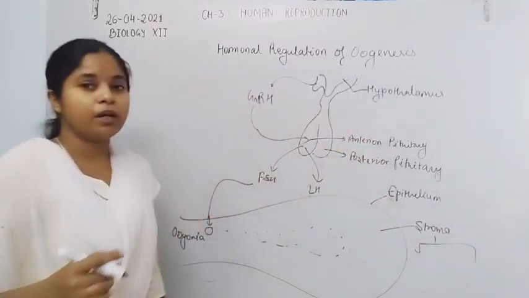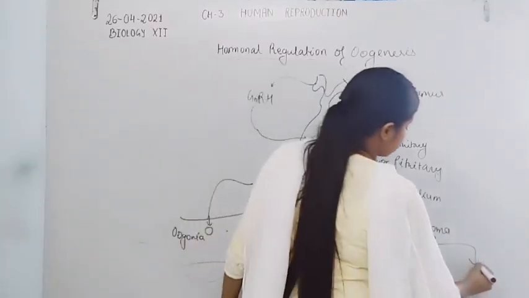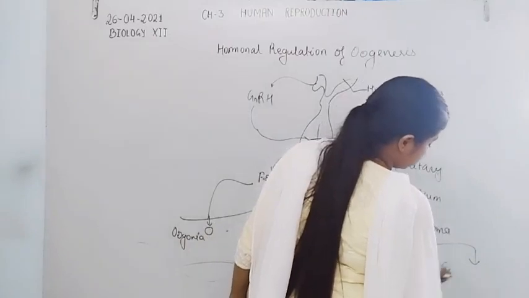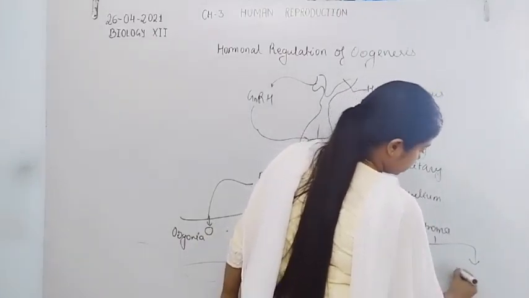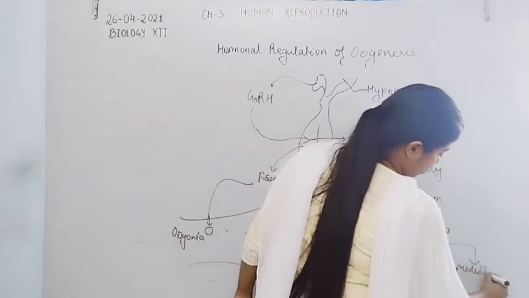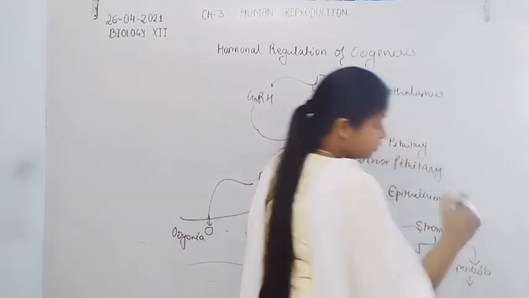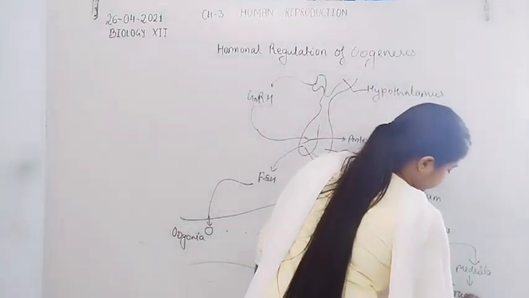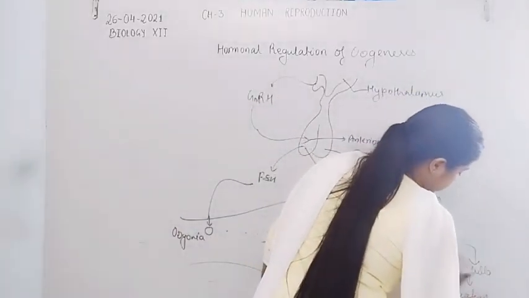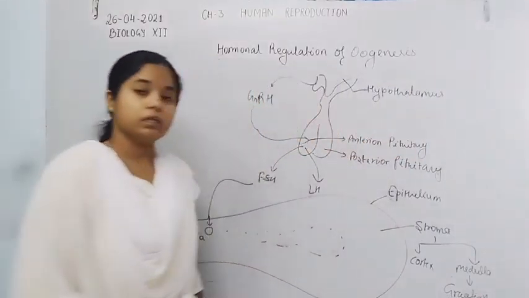In the medulla region, the Graafian follicle is present. That means medulla, cortex, and here is medulla. And in the medulla, the Graafian follicle is present. Graafian means mature follicle. Graafian follicle is present.